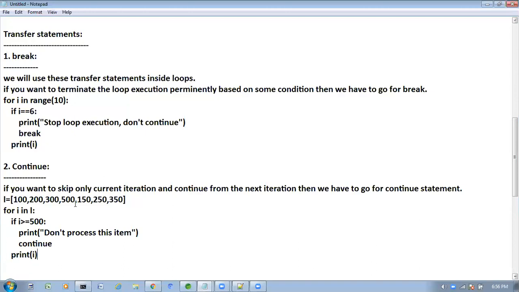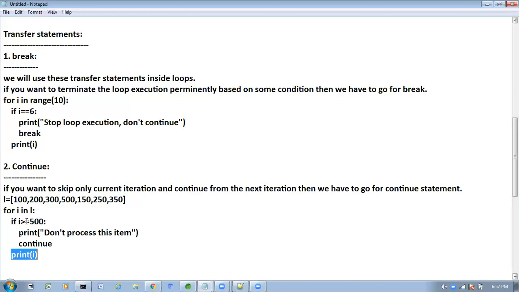So now observe very carefully. First time I value is 100. Here it will check the condition. 100 is greater than 500? No, it won't go inside. Directly it will come to here and it will print 100. Next time I value is 200. 200 is greater than 500? No, it will print 200 also. Next time I value is 300. 300 is greater than 500? No, it will print 300 also.